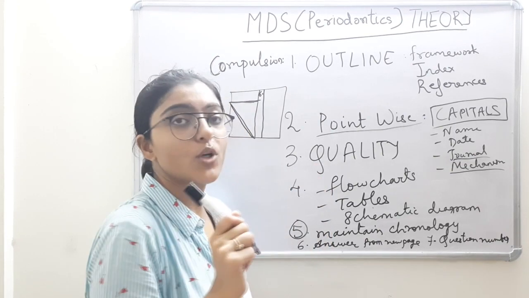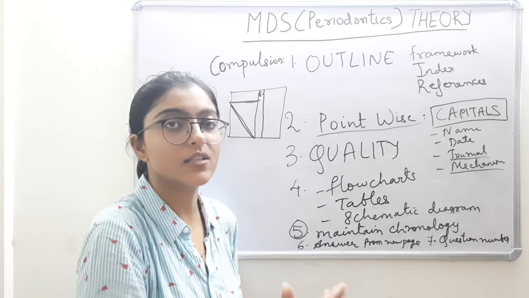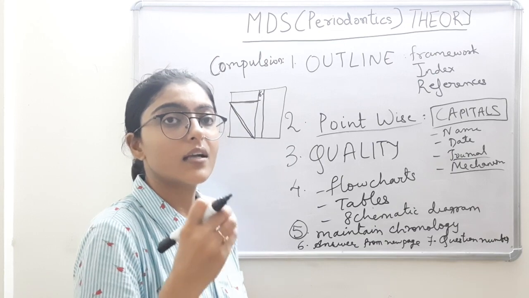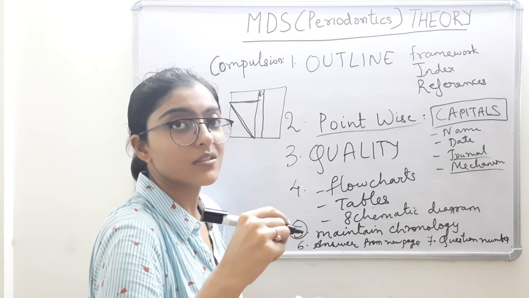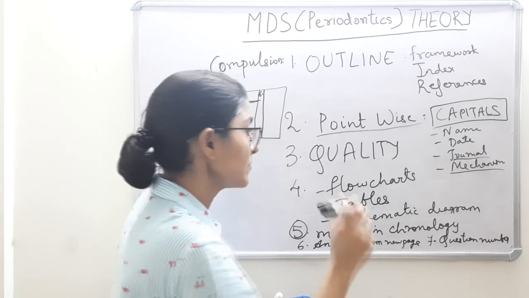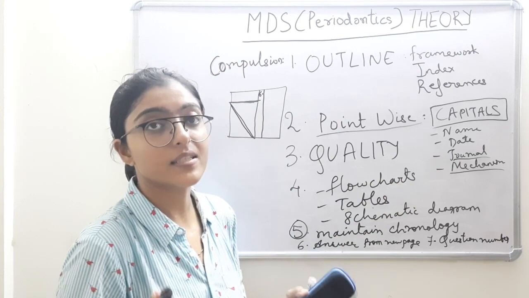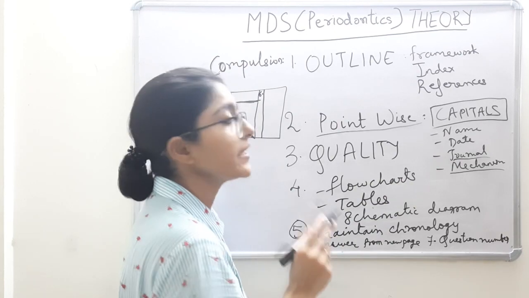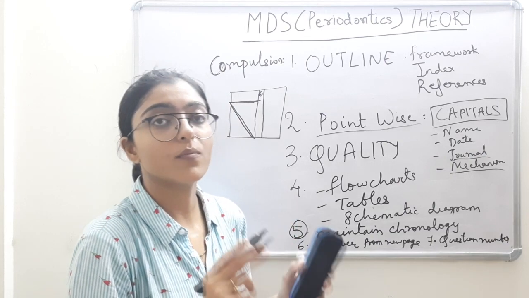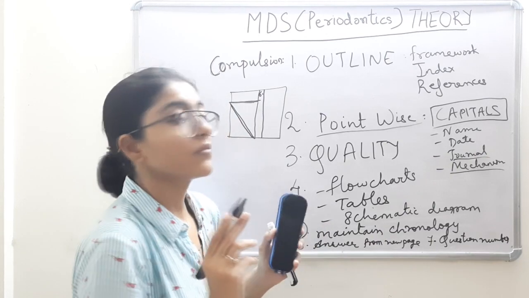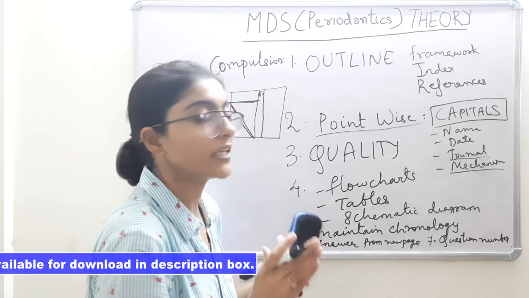They want to know your knowledge and not your writing skills. They are looking for your knowledge and your practice skills rather than your writing skills. We don't want any clerical persons passing out. Clear? And then under your presentation, use flowcharts, tables, schematic diagrams with labeling. Maintain chronology wherever possible. Answer every new question from a new page, and finally the question number should be clear. It should be readable and very clear.